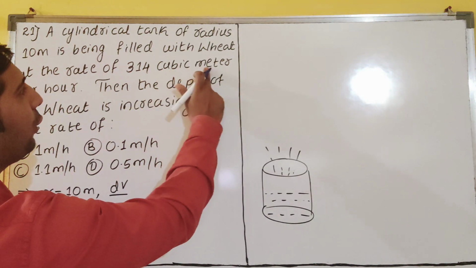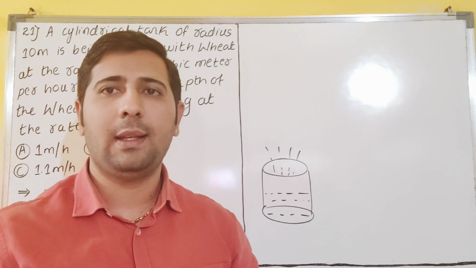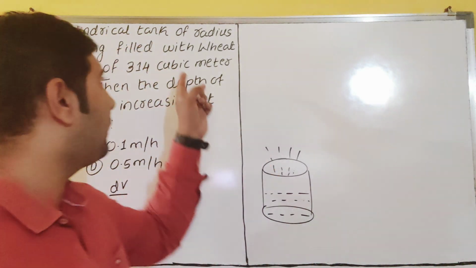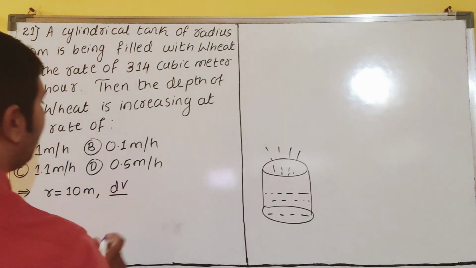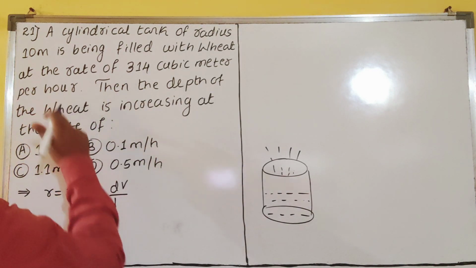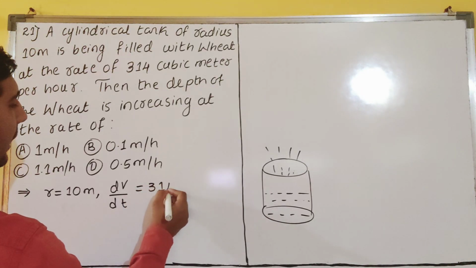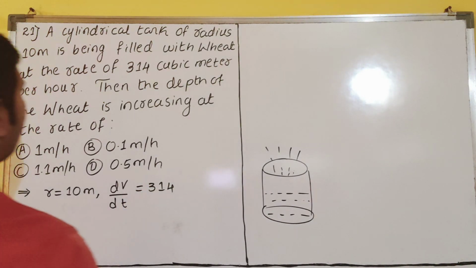Cubic meter means cube is used only in volume, dear students. Area is in square units. Here cubic means that is volume, dear students. Volume is given how much? dV per hour. Hour means time. dV by dt is 314, they have given, dear students.